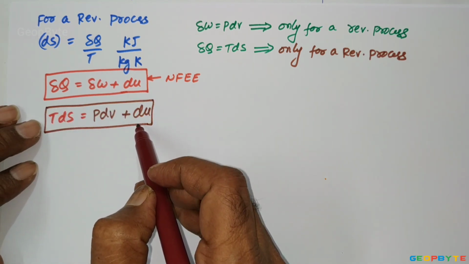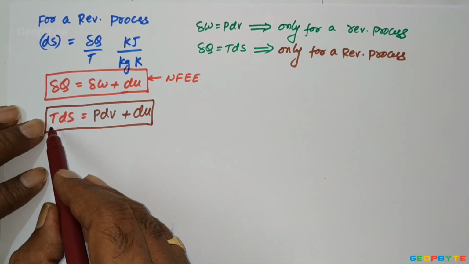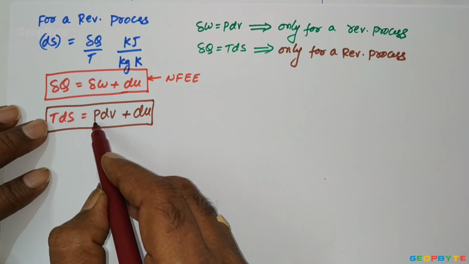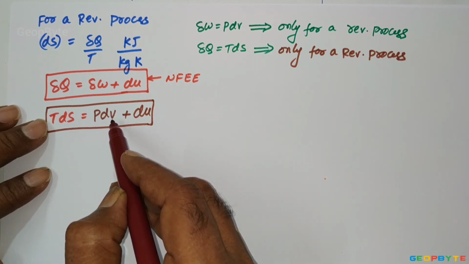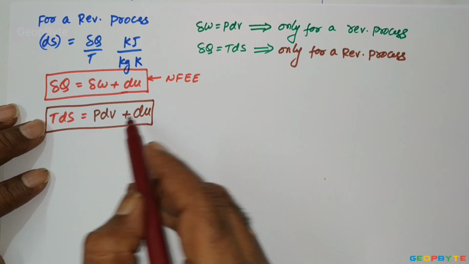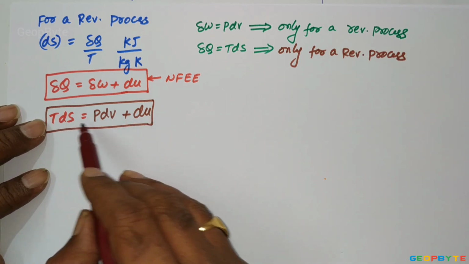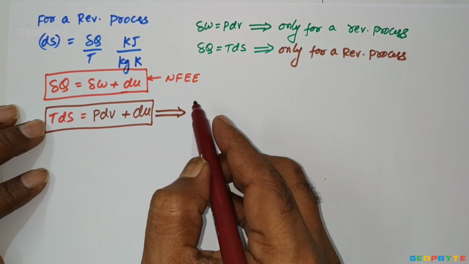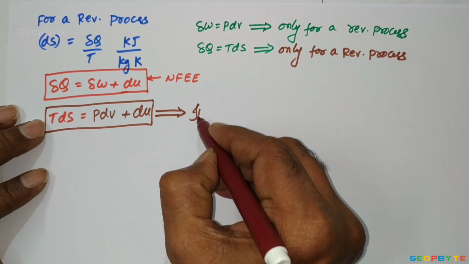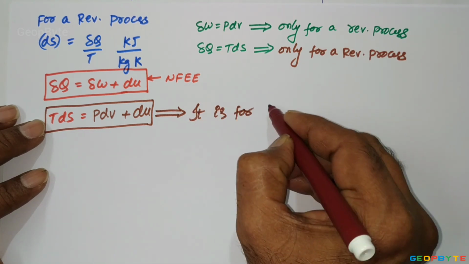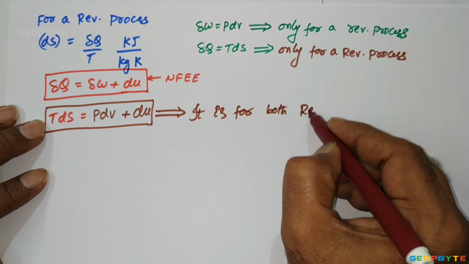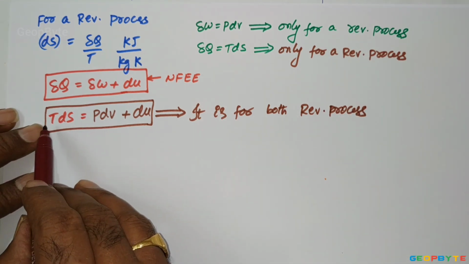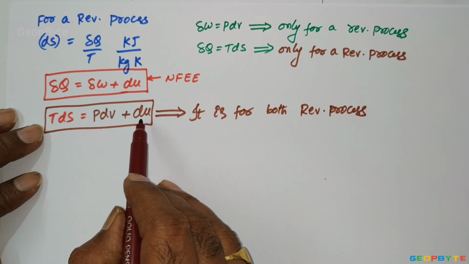Look at the resultant relation. This resultant relation contains only properties. T is a property, entropy S is a property, P is the pressure, a property, V is the volume, a property, U is a property. Since the last equation contains only properties, it is applicable for both reversible and irreversible processes.